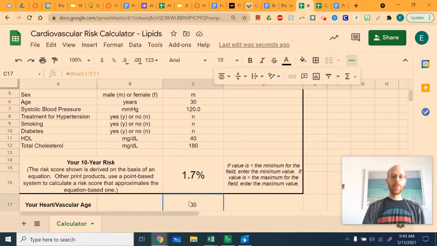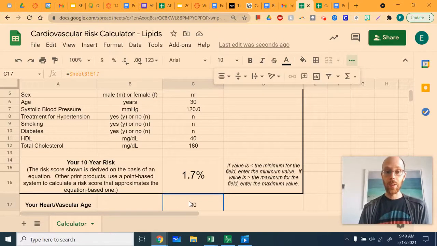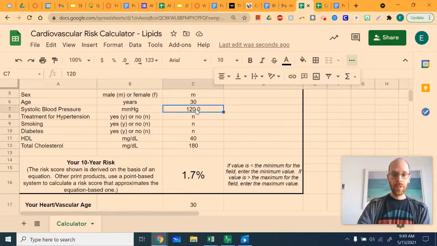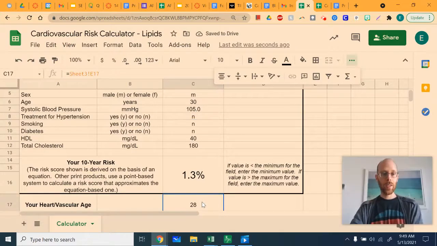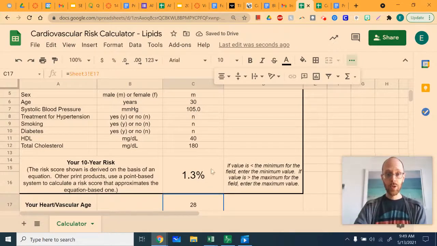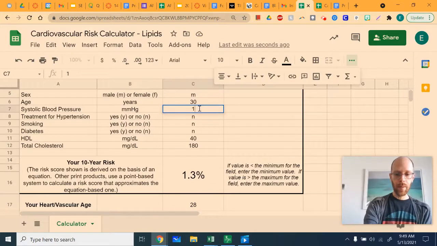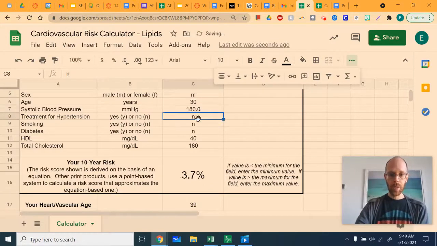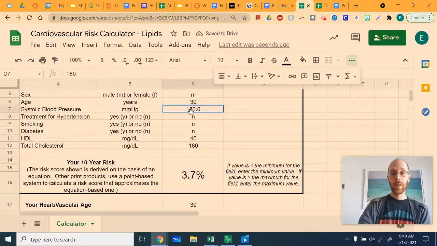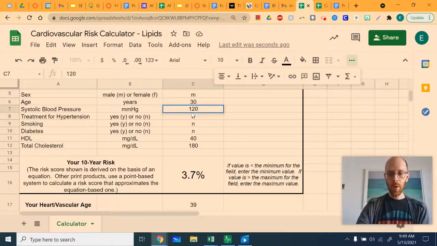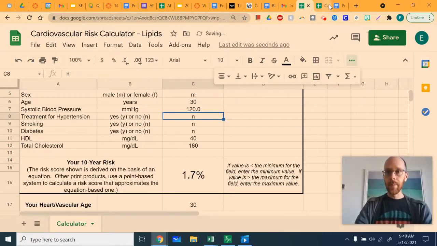Notice down here, this is kind of fun. This is your heart's vascular, or your vascular age. So for instance, if I give you a really healthy low blood pressure there, you can see that cardiovascular age can actually be lower than your true age. And if you have something like high blood pressure, your cardiovascular age can be quite a bit higher than your real age. All right, so what are we going to do with this today?